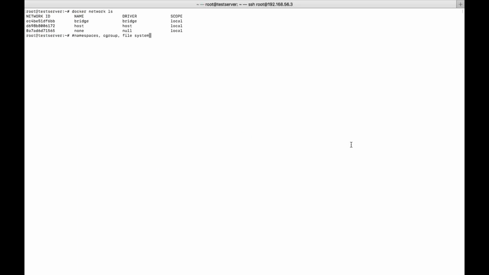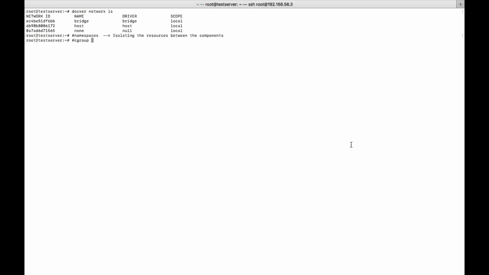So what is namespaces? Namespace is nothing but isolating the resources between two different components. That is called namespace. What is a C group? I'll tell you after that. I will explain namespace in detail later.